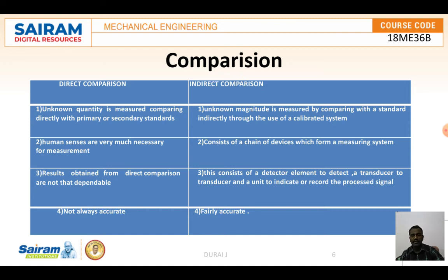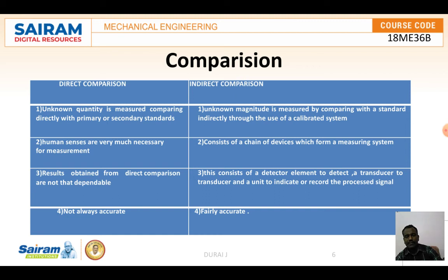In indirect comparison, a chain of devices forms the measuring system, transforming one form of energy into another, consisting of a detector element and a transducer to transduce, indicate and record the processed signal. Results from direct comparison are not dependable because of human errors and other factors, while indirect comparison is dependable.